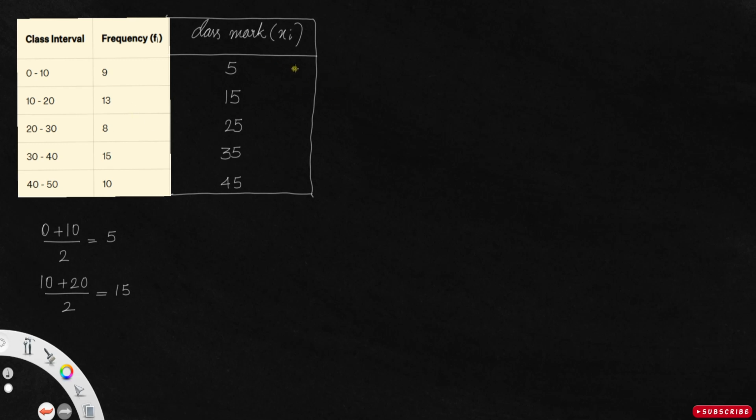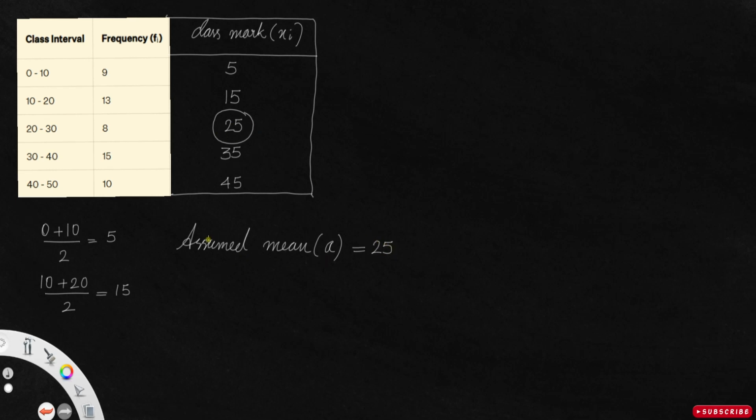Now we need to take an assumed mean, usually represented by the letter A. It's better if you take the value at the middle. Here we don't have two terms at the middle, only one term at the middle, so we can take the assumed mean as 25.